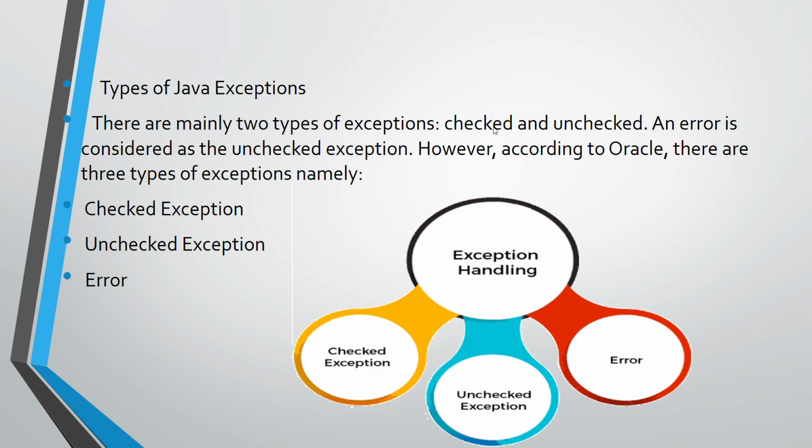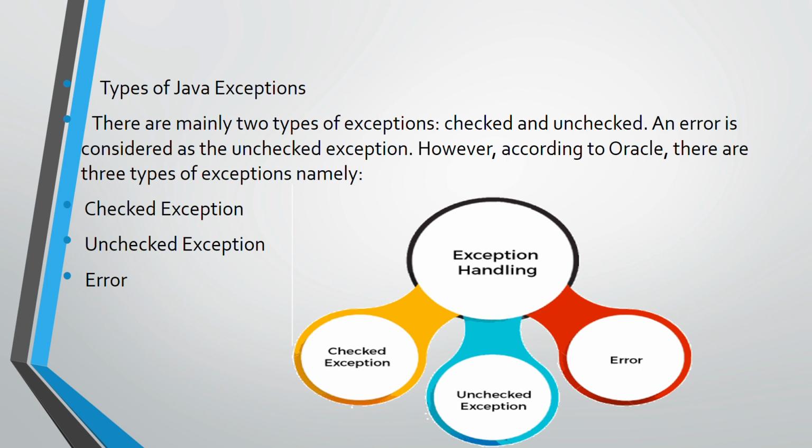So basically Java can provide three types of exception, but mainly there are only two types: checked exception and unchecked exception. And error is considered an unchecked exception. However, according to Oracle, there are three types of exceptions, namely checked exception, unchecked exception, and error. So what does checked exception mean? The first type of Java exception is the classes that are directly derived, or directly inherited, from the Throwable class. Such classes are called checked exceptions.